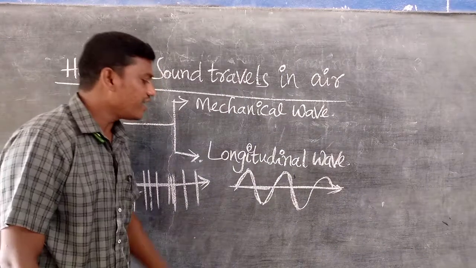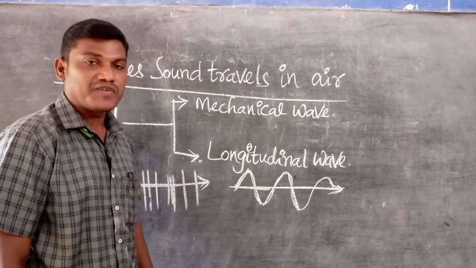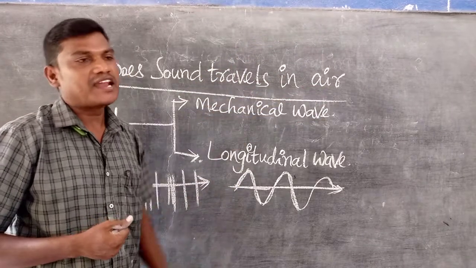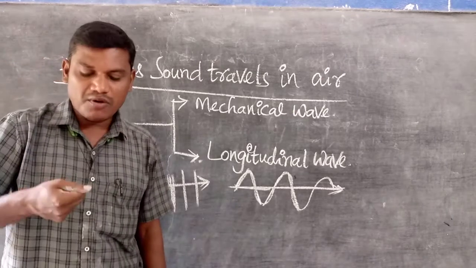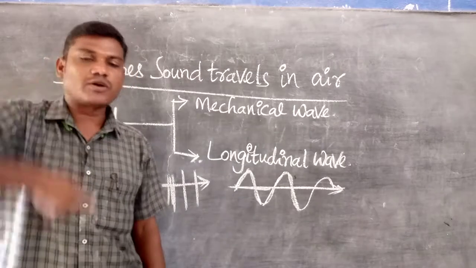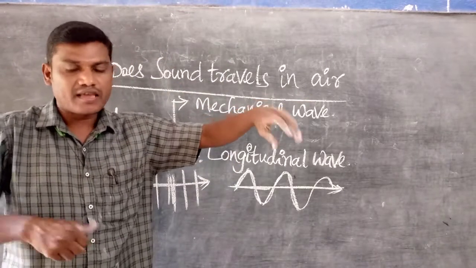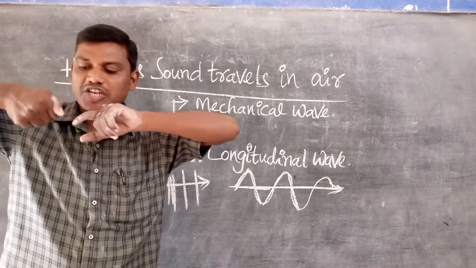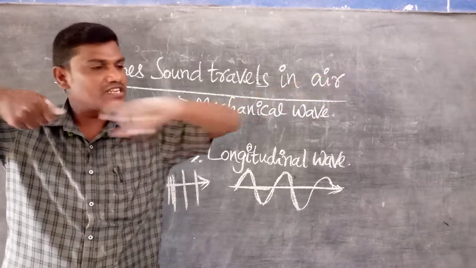Generally we observe this type if you take a rope. One end of the rope is connected to a rigid support and the other end you hold tightly in your hand. Now at the other end, when you wave the rope, it will move like this. Before the wave, the rope is straight.